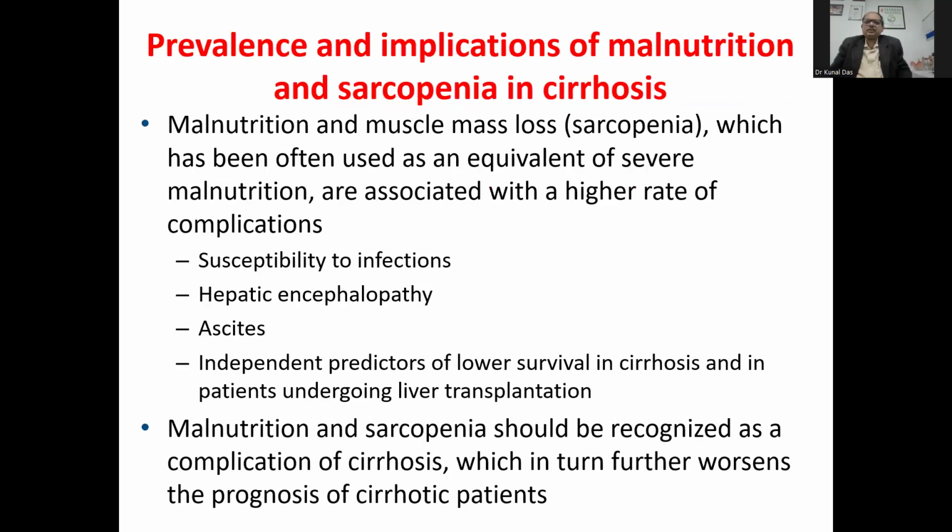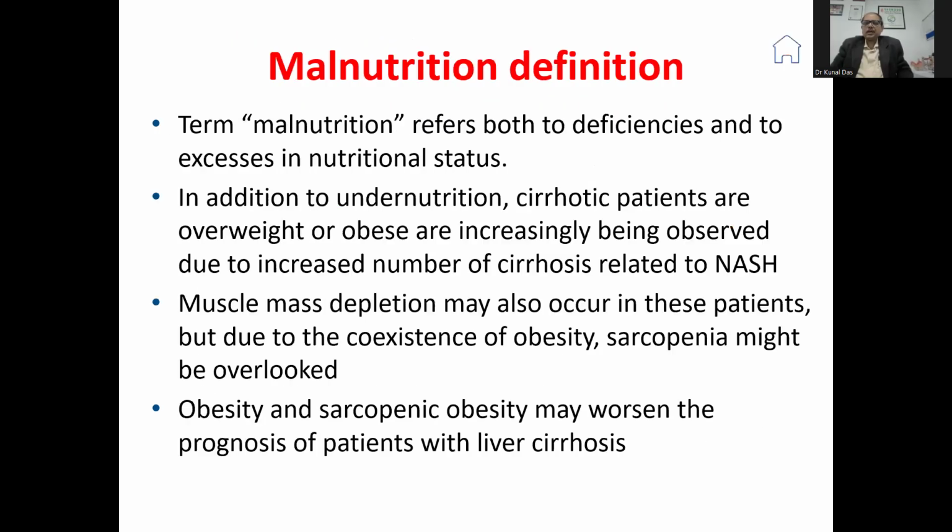Loss of muscle mass, also known as sarcopenia, has been used as an equivalent of severe malnutrition, and is associated with a higher risk of complications. These include susceptibility to various infections, hepatic encephalopathy, and ascites. It is an independent predictor of lower survival among cirrhotics and in patients undergoing liver transplant. Malnutrition and sarcopenia should be recognized as a complication of cirrhosis, which in turn further worsens the prognosis of cirrhotic patients. So that is the importance of nutrition.